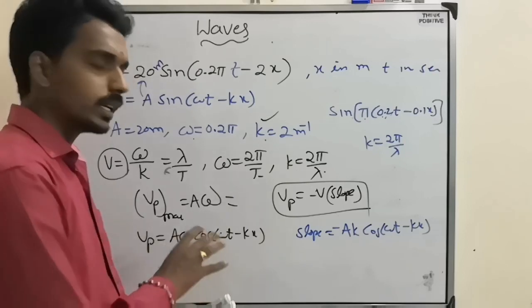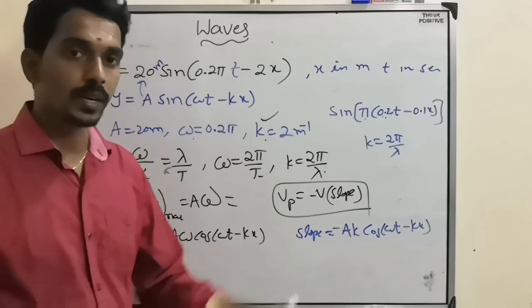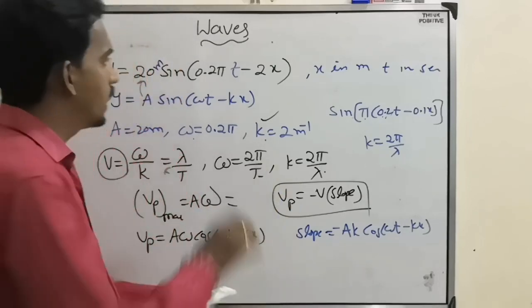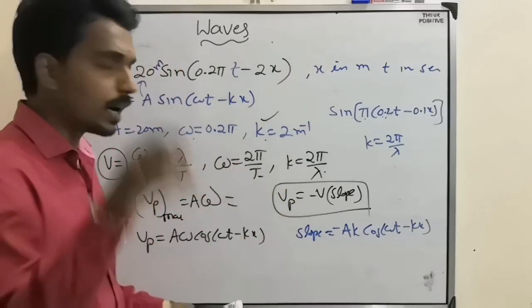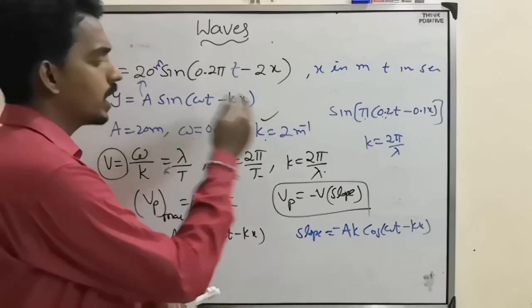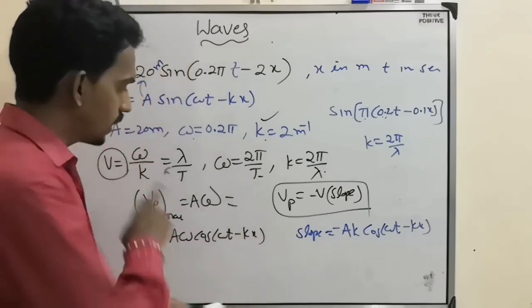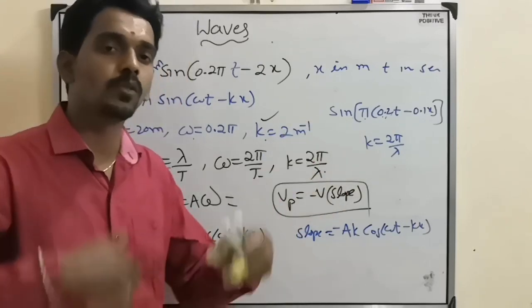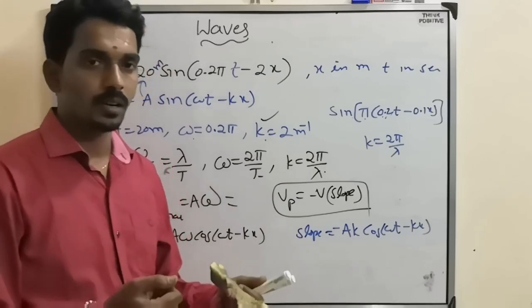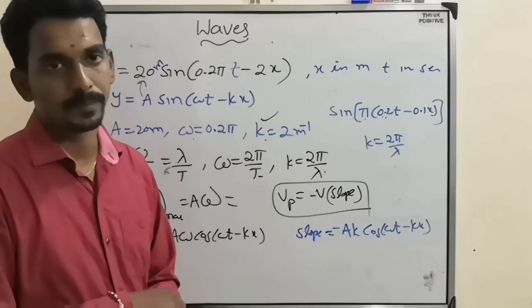So like that they can ask questions based on all these formulas. What is the first duty you have to do? Take the equation given, compare it with the general equation, then find A, omega, k, then think of what they are asking exactly, then search for the suitable formula, then go for proper, perfect and fast calculation.